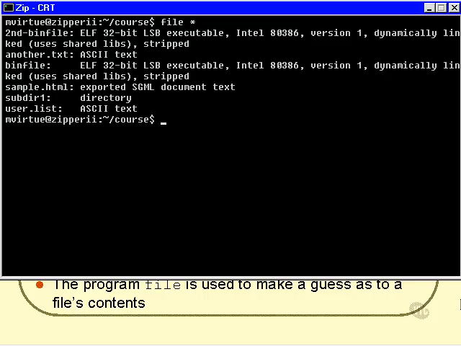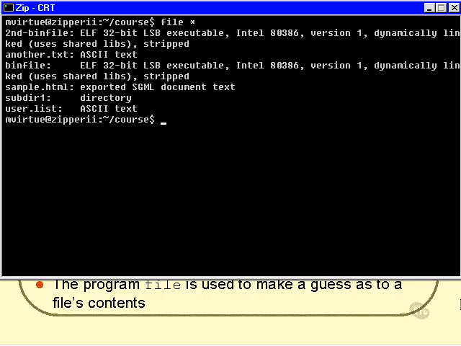So binfile and the second binfile are ELF 32-bit LSB executable and so on. In other words, they're programs. And sample.html is an SGML document text, which is a rather complex way of saying it is an HTML web page document.